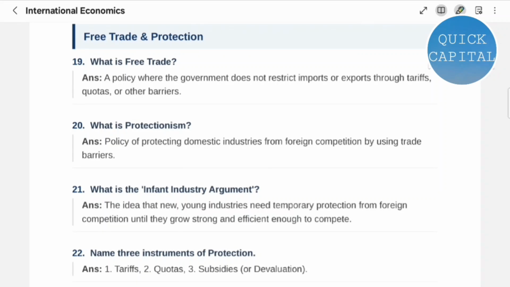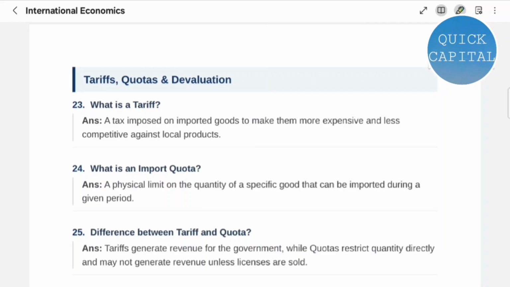Question 21. What is the infant industry argument? The idea that new young industries need temporary protection from foreign competition until they grow strong and efficient enough to compete. Question 22. Name 3 instruments of protection. 1. Tariff. 2. Quotas. 3. Subsidies or devaluation.